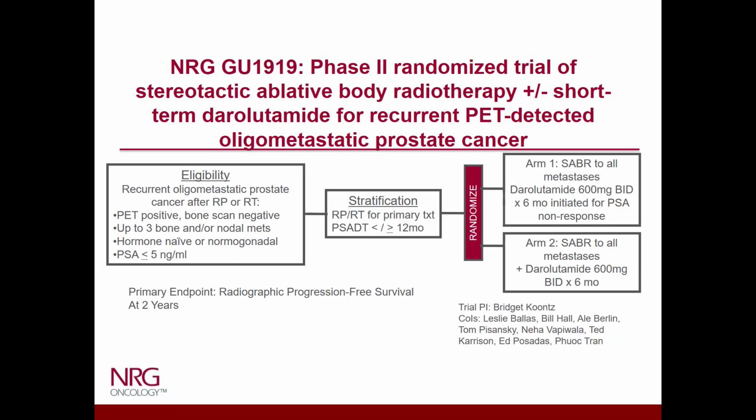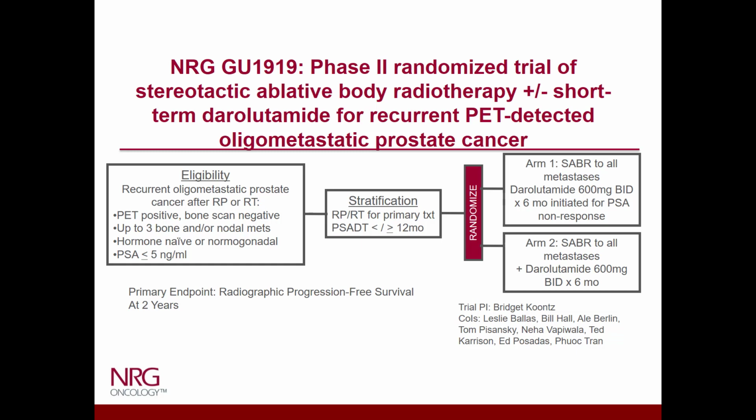Now, just to give you an example of studies going forward, this is Bridget Kuhn's study, which is a proposal now in the NRG. We'll go to the GU steering committee soon. Basically, it looks at men who are bone scan negative but PET positive, up to 3 Mets, and they are hormone naive.